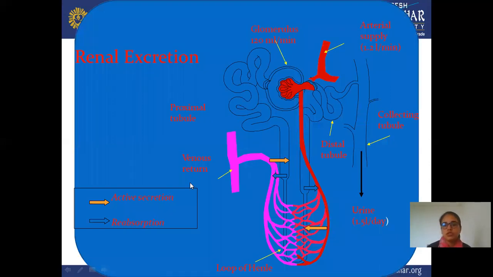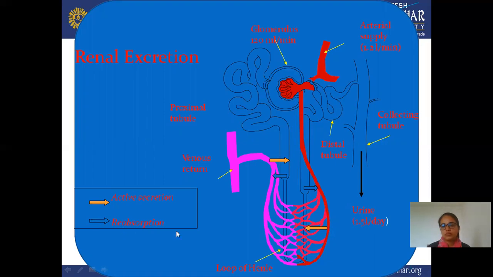Next is the procedure of how renal excretion takes place with the help of the kidney. This is the structure of the excretion procedure, including the nephron, and how the nephron helps to excrete the drug from your body.